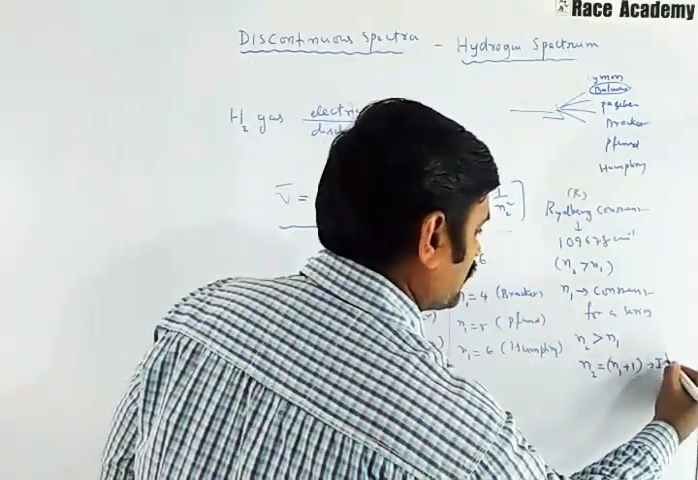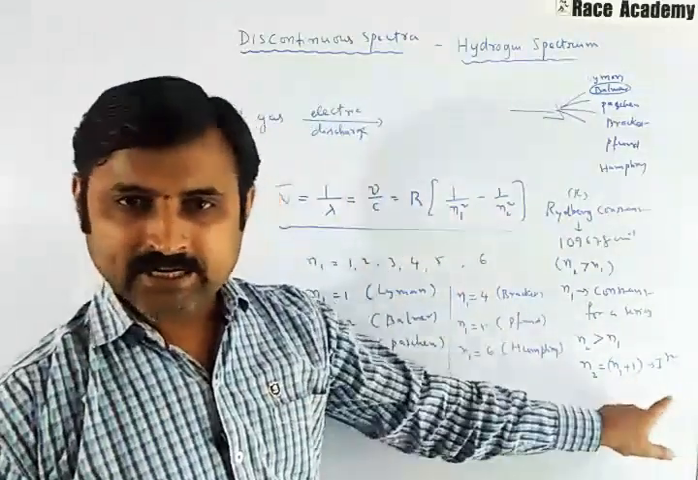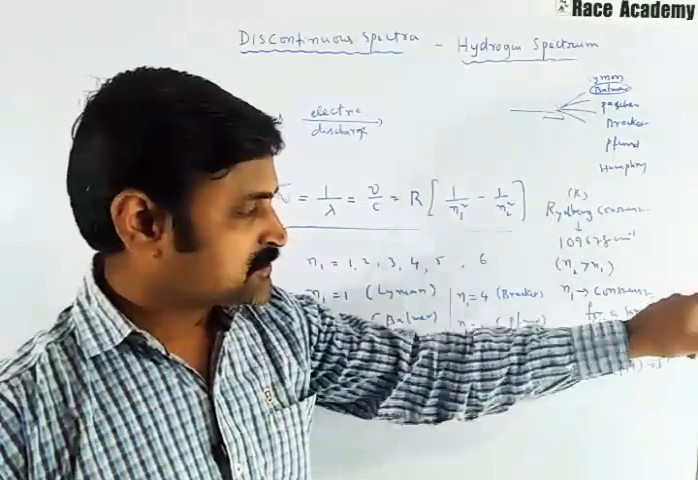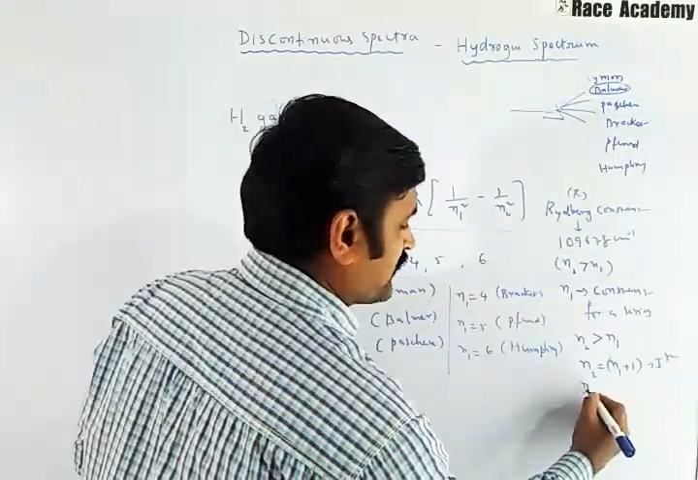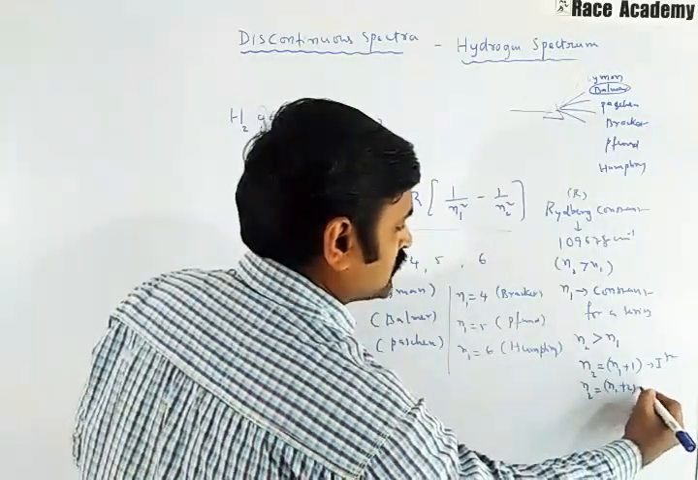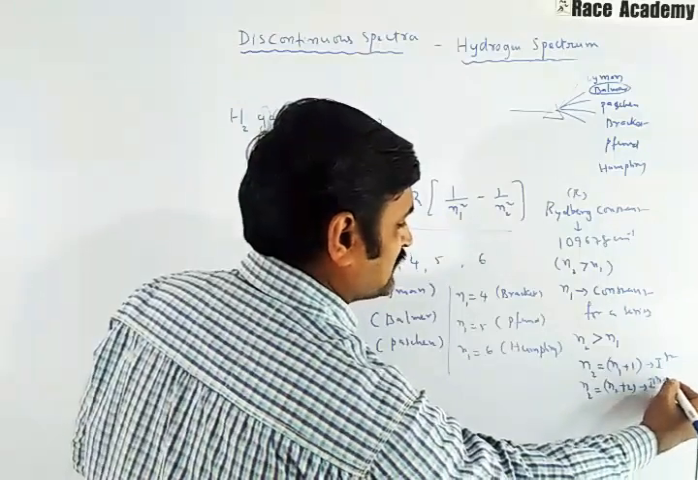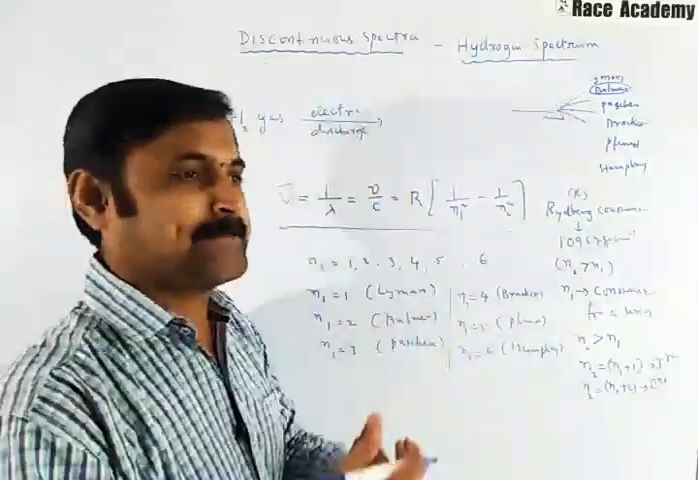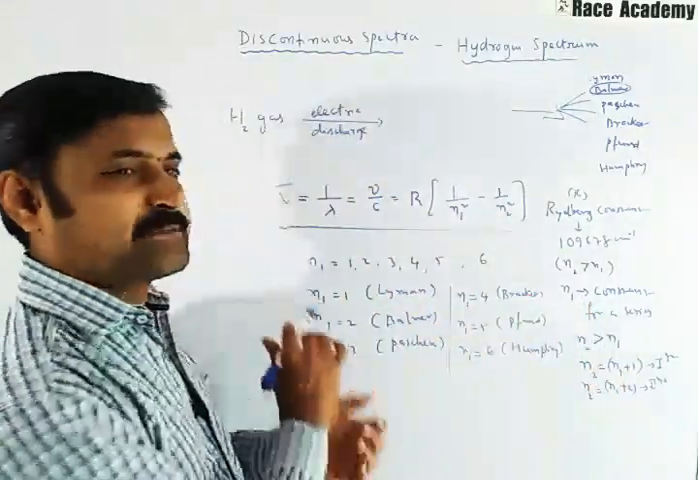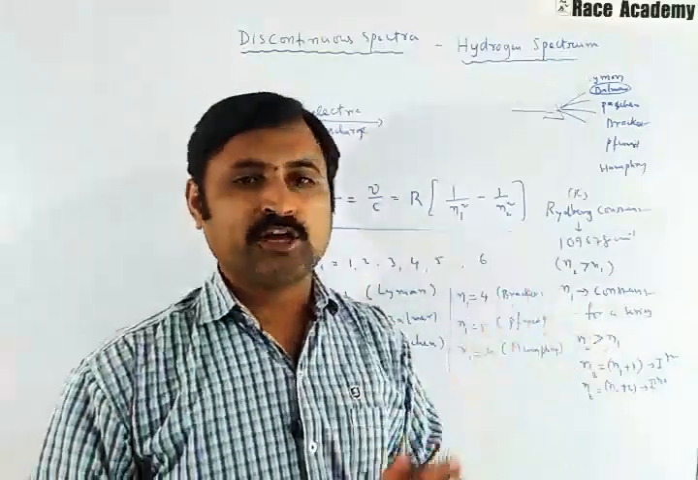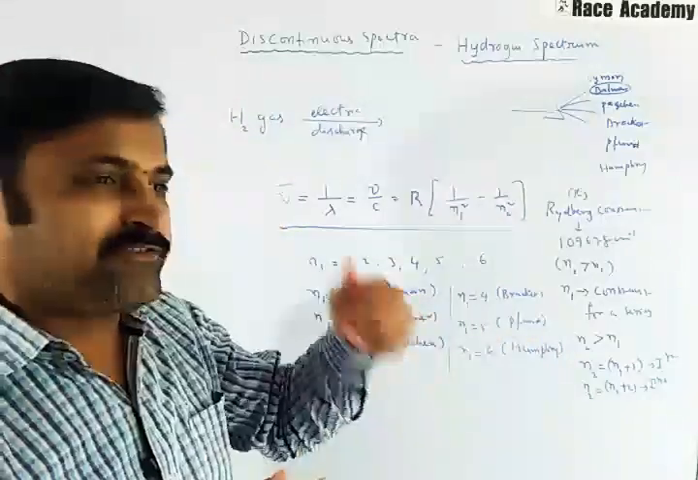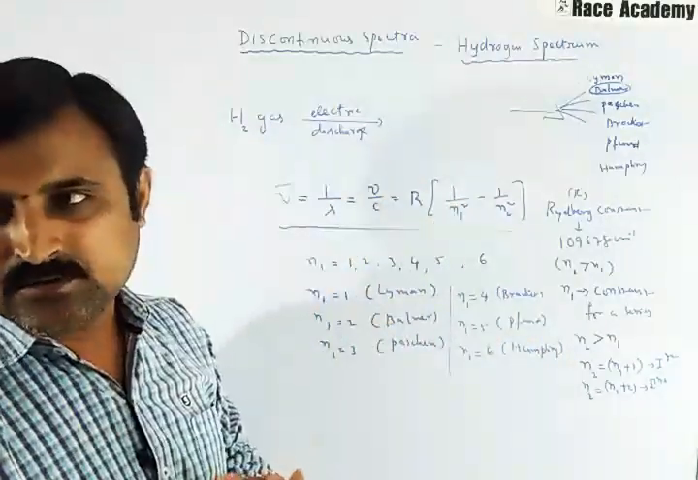So you are calculating the first line of the series wavelength. Likewise, if N2 value is equal to N1 plus 2, then you are calculating the second line wavelength. Similarly, if you want to find the particular line wavelength using the Rydberg mathematical expression, then what you have to do is the number of the line should be added to the N1 value. That will become the N2 value in the expression.